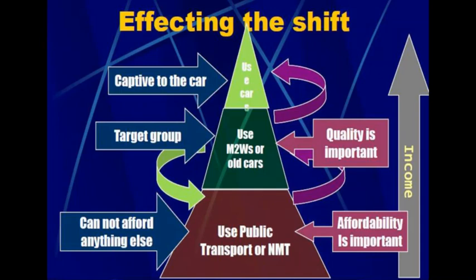So public transportation, the only issue with it is that it should be affordable. Affordability is important, so that people in the middle of the pyramid, that is those who are using the two wheelers or old cars, that target group can shift to this public transport if it becomes affordable and the quality is also maintained, because for that middle section, quality is very important. So the quality of the transportation system in public transport is very important, as well as the affordability.